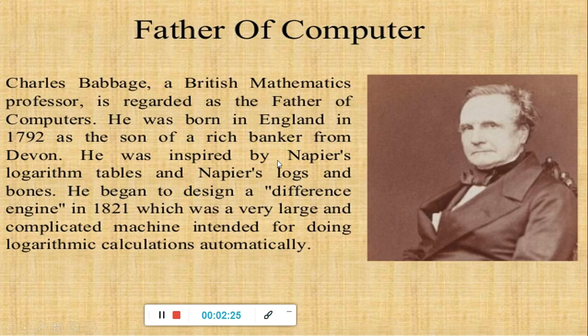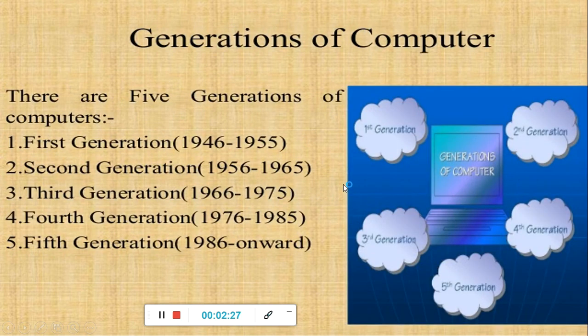Please remember the name of this father of the computer, Charles Babbage. Next you have the main topic, the generations of computer. Total 5 generations are given here: first generation, second generation, up to the fifth generation. The generation period is also given here, 1946 to 1955.